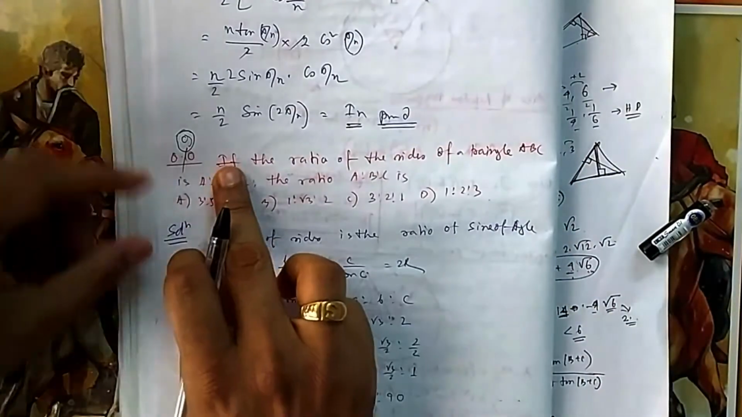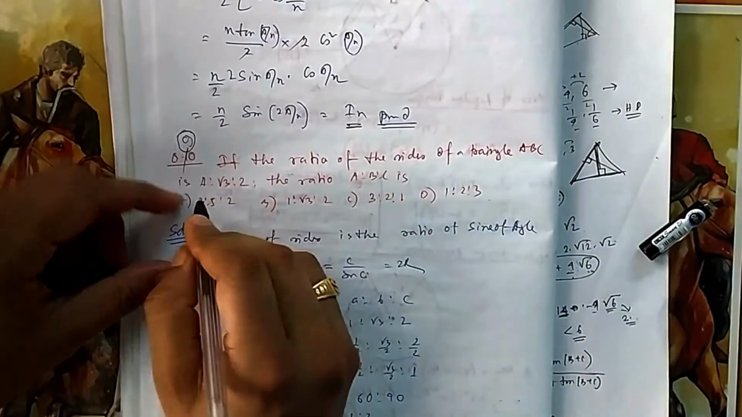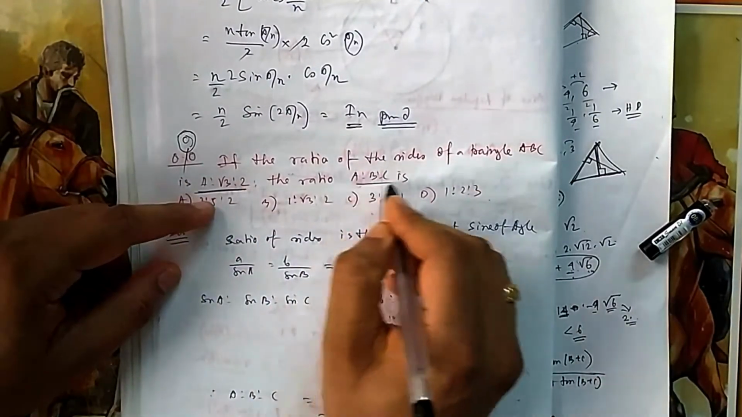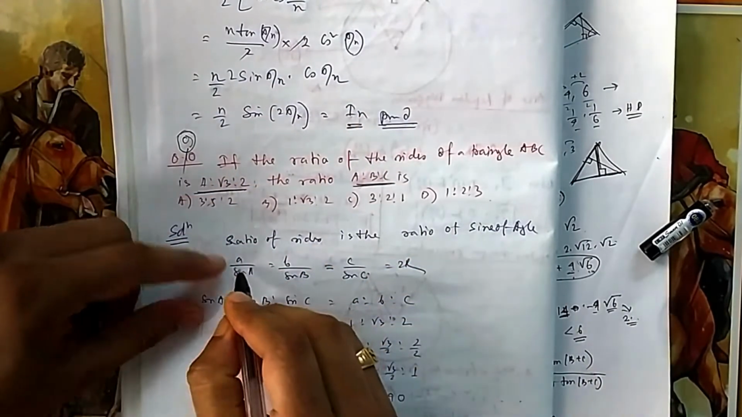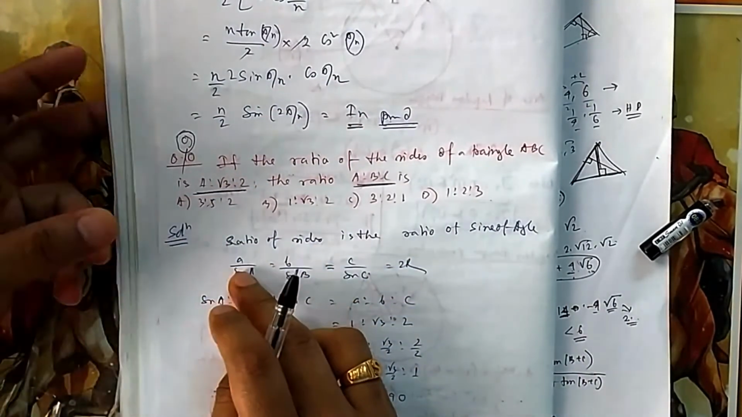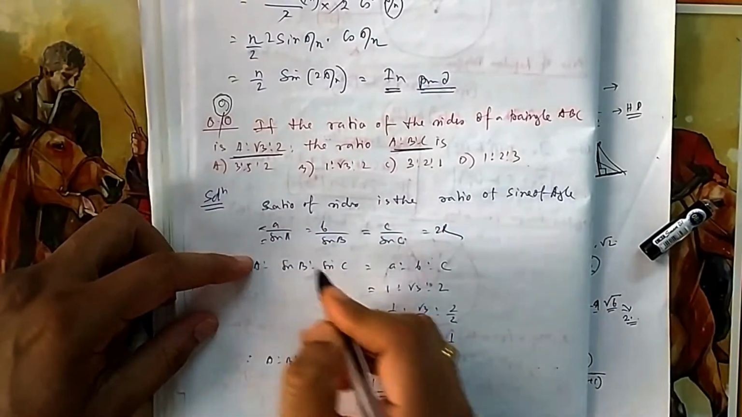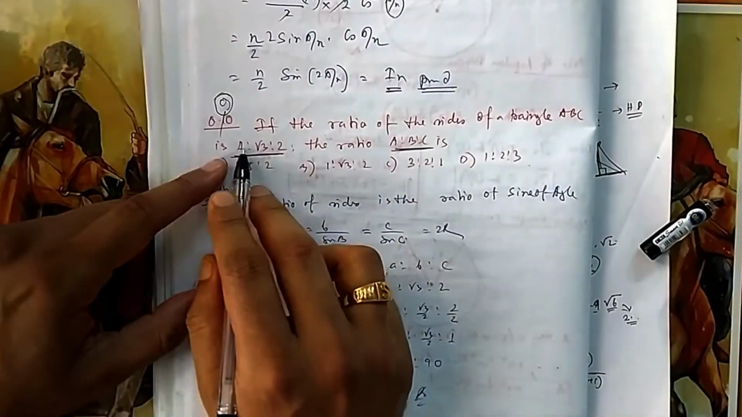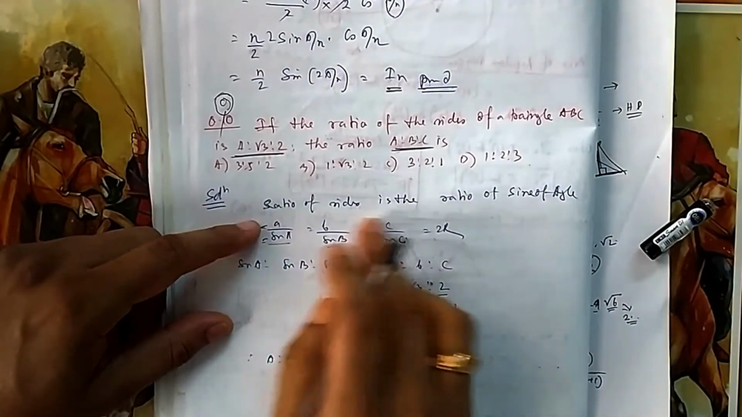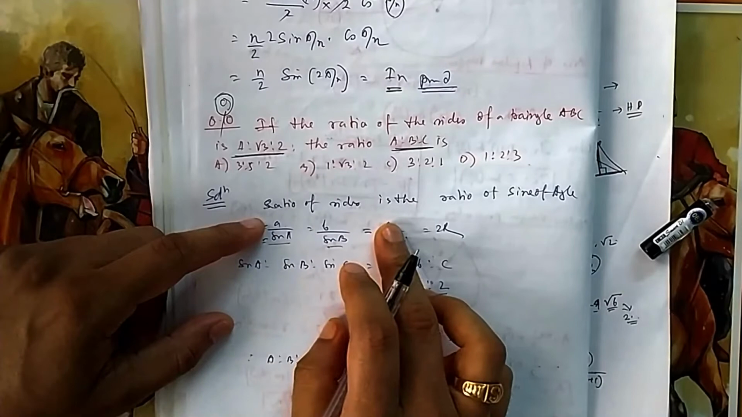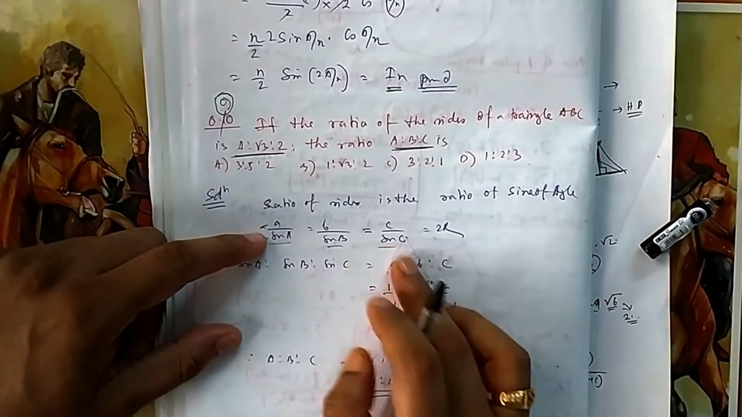Okay, now if you come to question number 9, the ratio of the sides of the triangle is given to you. What will be the angle ratio? What is the relation between side and angle? There is only one formula, the sine formula, which beautifully relates your sides and the angles. Because this is given as 1:√3:2, that means sin A, sin B, sin C is also in the ratio 1:√3:2, because the ratio of a, b, c is the same as the ratio of sin A, sin B, sin C.